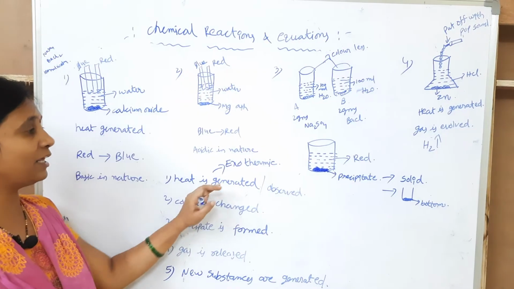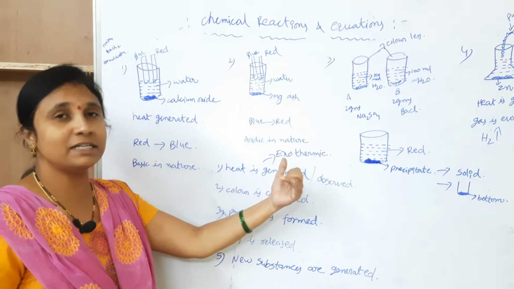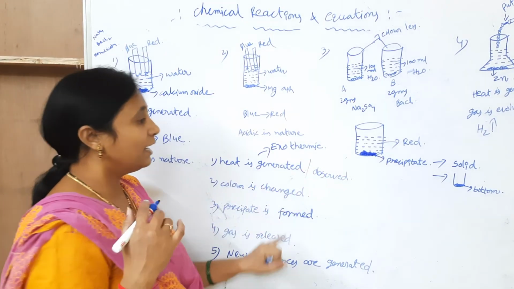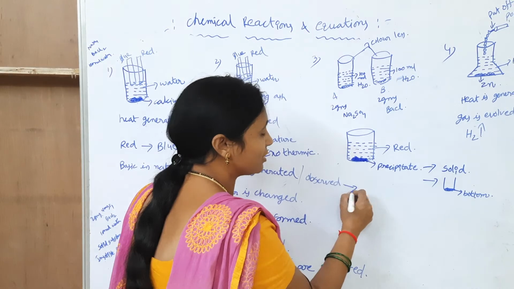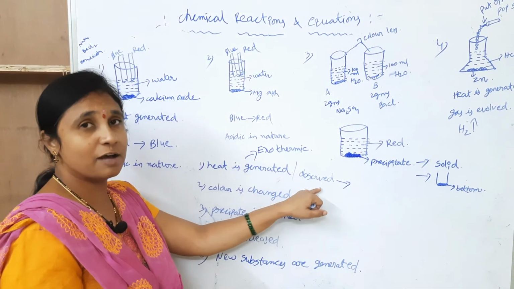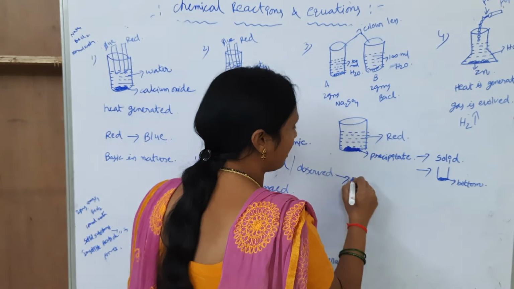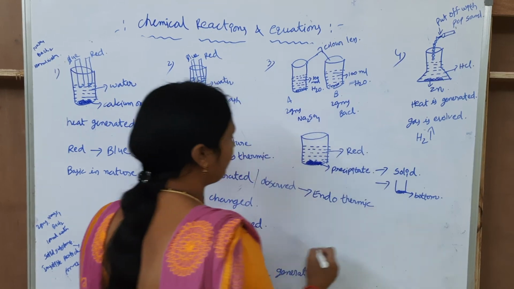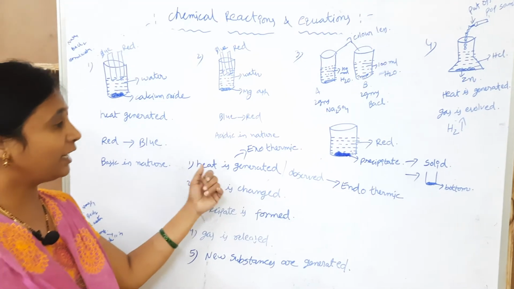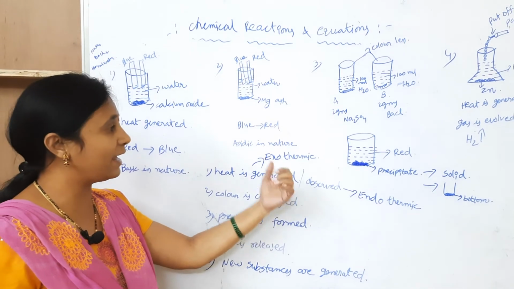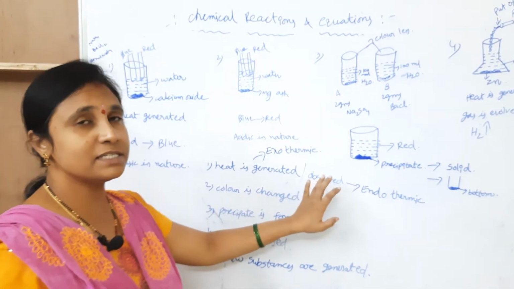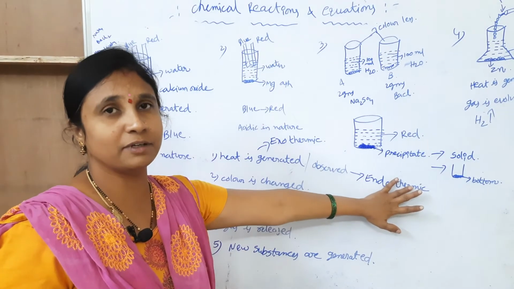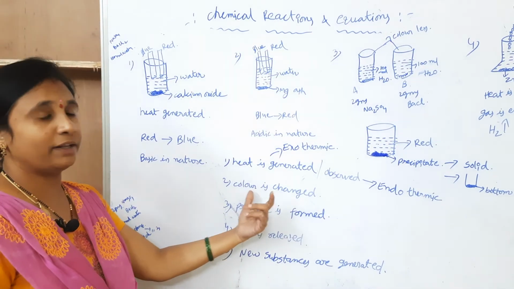In some chemical equations, the heat is generated. These chemical equations are called exothermic chemical reactions. In some chemical reactions, the heat is absorbed. These equations are called endothermic reactions. If the heat is generated, then those reactions are called exothermic reactions. If the heat is absorbed, then those reactions are called endothermic reactions. Is it understood?